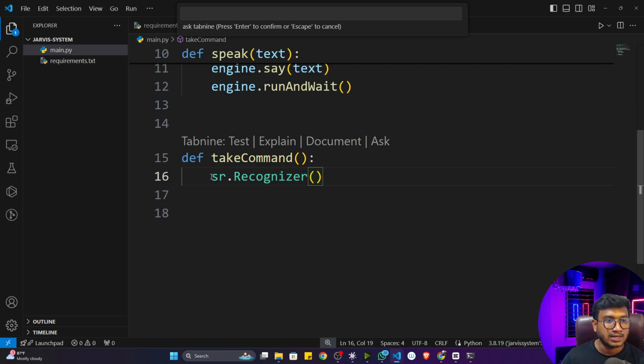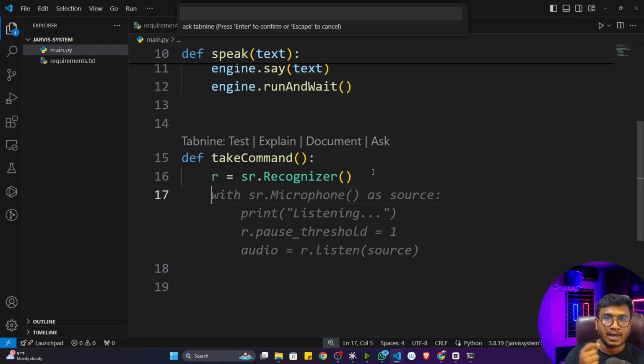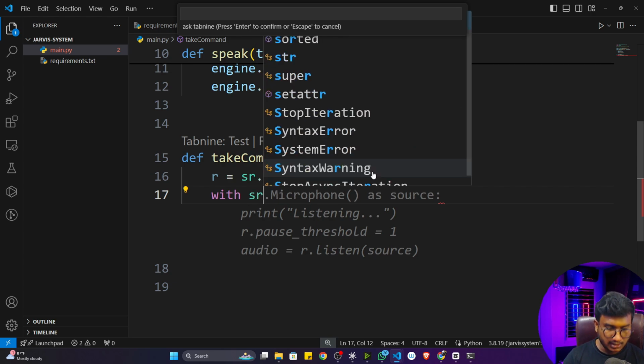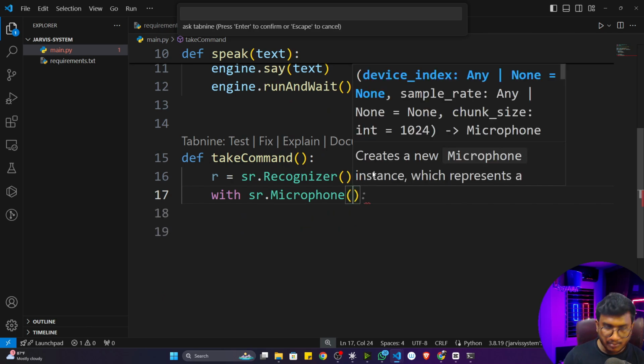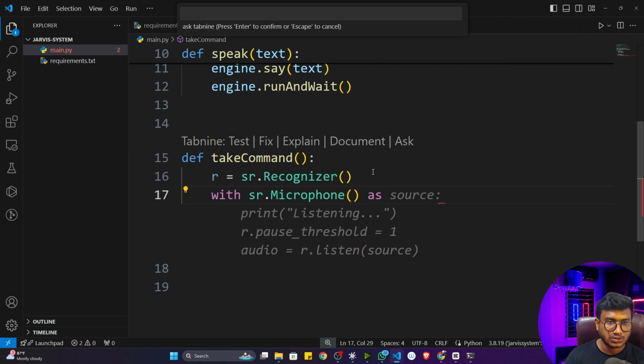After initializing it, it will give me one object, a recognizer object, and I'll store it in an r variable. Then I have to assign my microphone, because currently I'm using a microphone, right? With the help of my microphone, it will listen to my voice and actually understand my voice. So here I'll just write with SR dot microphone. There is a function called microphone, and I'm going to use my microphone as source, the source of input.